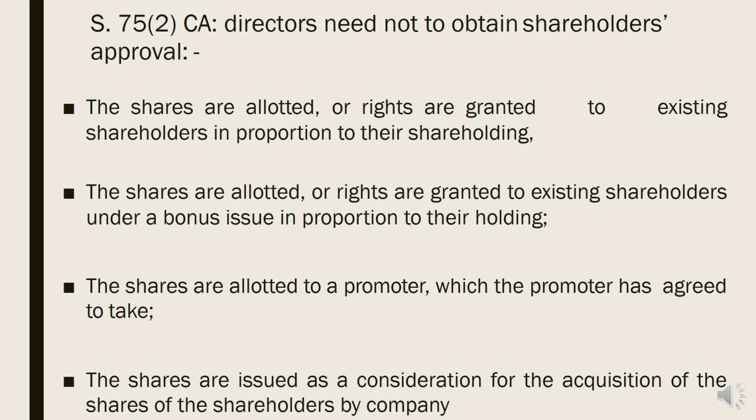The first situation is this, where the shares are allotted or rights are granted to the existing shareholders in proportion to their shareholdings. Okay. Second, the shares are allotted or rights are granted to existing shareholders under a bonus issue in proportion to their holdings. Okay. And number three, the shares allotted to a promoter, which the promoter has agreed to take. And number four, the shares are issued as a consideration for the acquisition of the shares of the shareholders by the company.